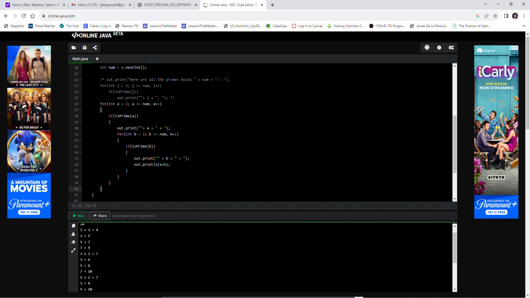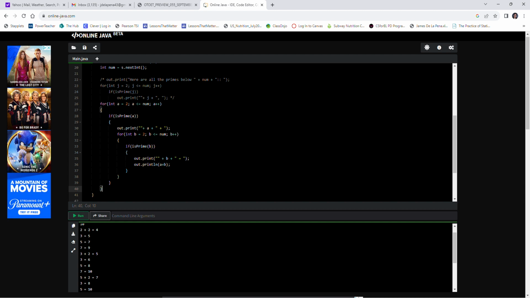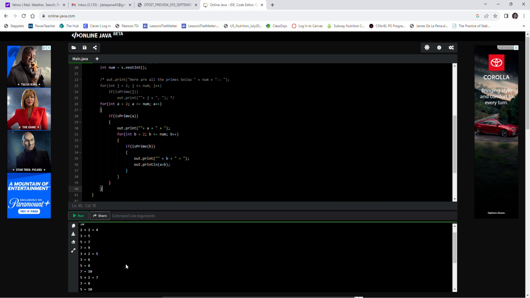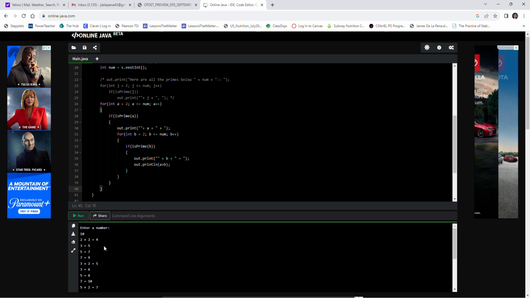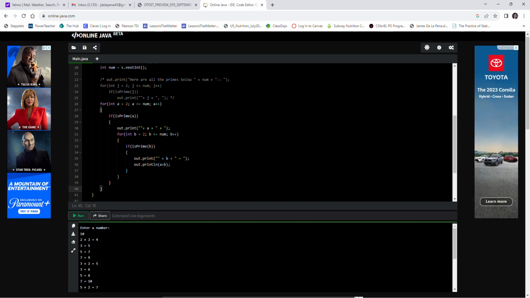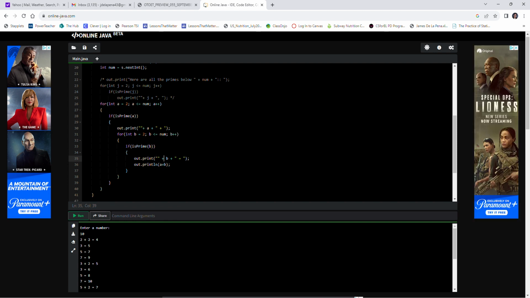Okay, it's not doing that right. It does start 2 plus 2 equals 4, and that's good because 2 is the first prime number. I was expecting it to then fixate on 2 here and go to 2 plus 3 equals 5. It's not reprinting. Oh, well, yeah, I guess here we want to print the entire thing.